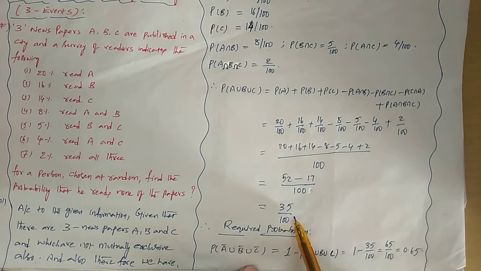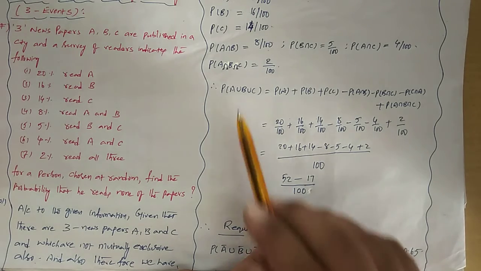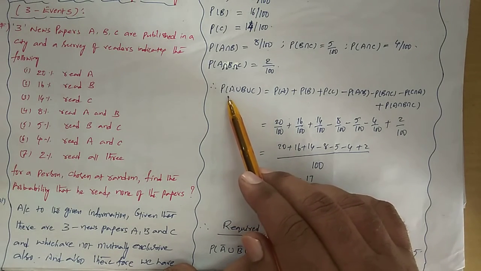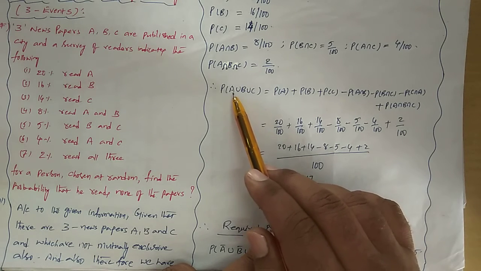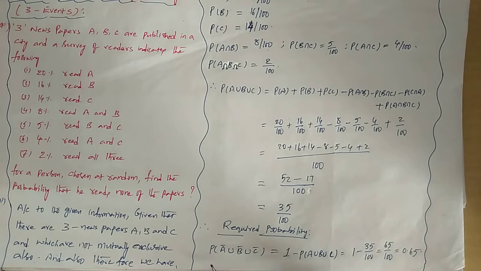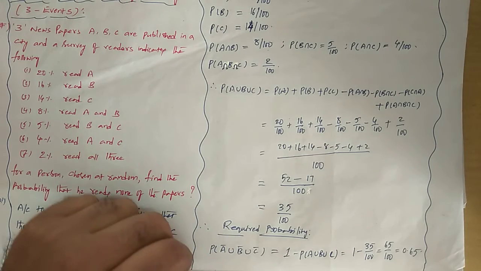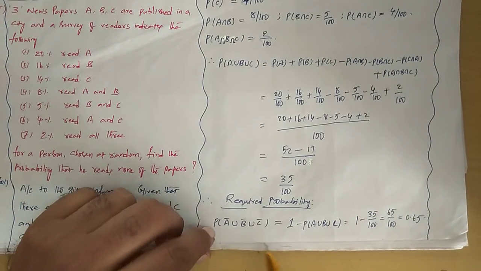But this is not the actual probability. This is the probability that a person selected at random reads newspaper A or B or C. But the selected person should not read any one of the newspapers. So how do you write?